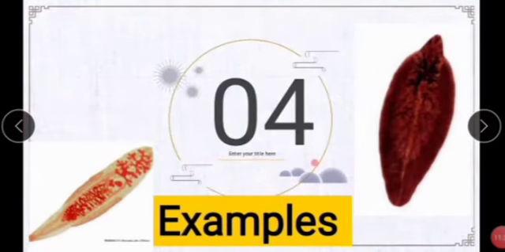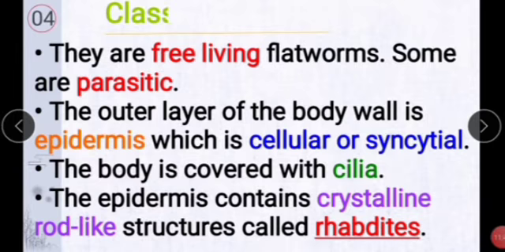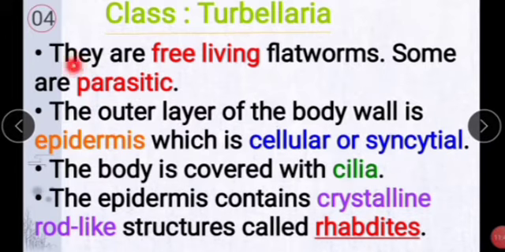Next, we see one by one with examples and characters. First one, class Turbellaria. Characters: they are free living flatworms, some are parasitic to cause diseases.